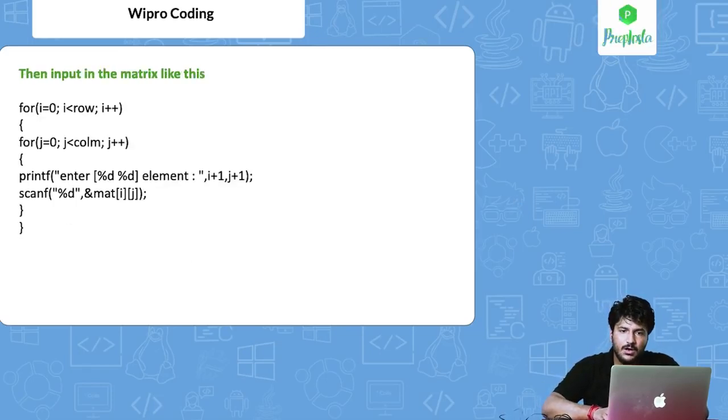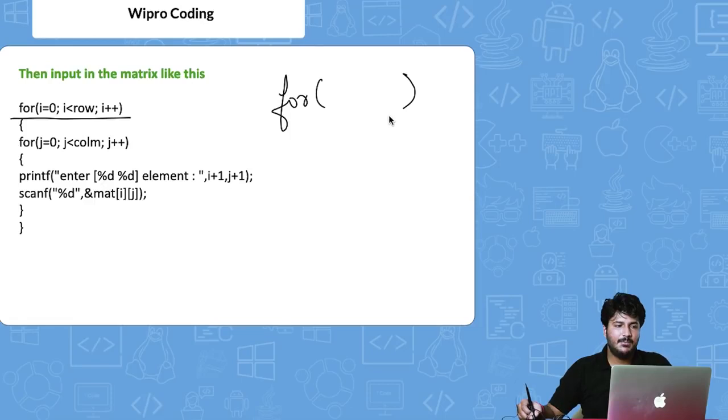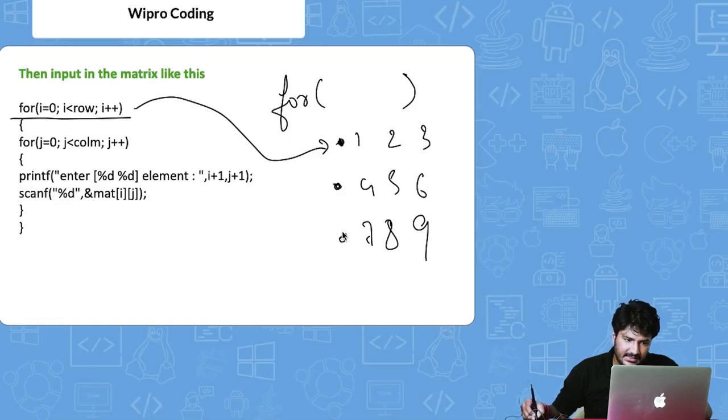Okay, so now taking those inputs in the matrix is important. For that, we are taking 2 for loops. The first for loop here will iterate upon the rows. Let's say 1, 2, 3, 4, 5, 6, 7, 8, 9. This first for loop is iterating upon first here, second, and then third here.